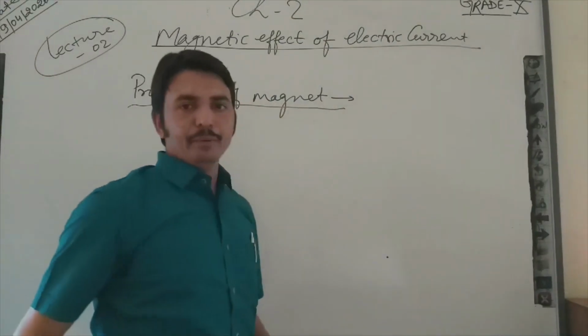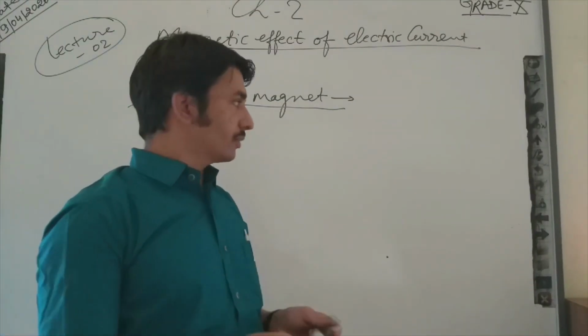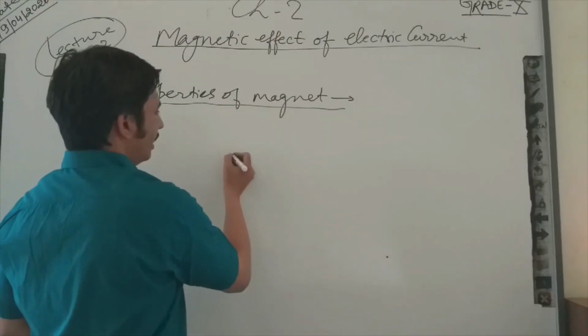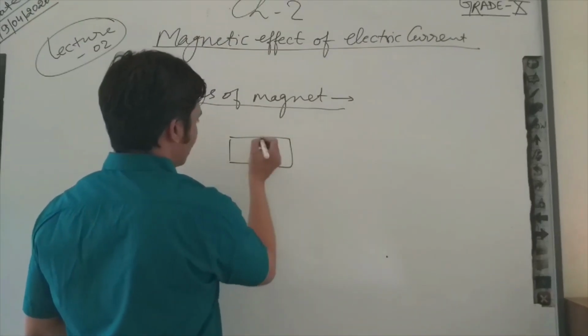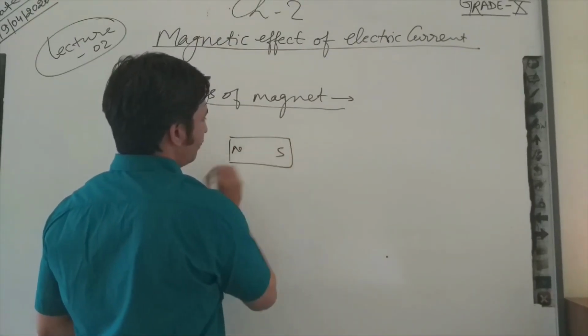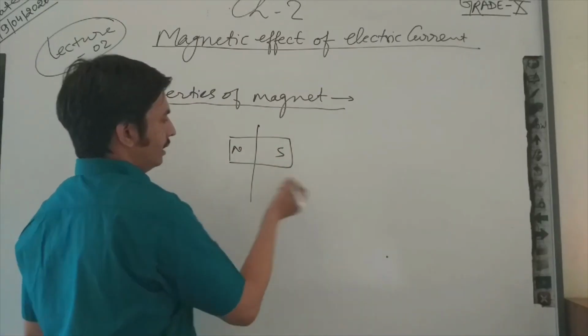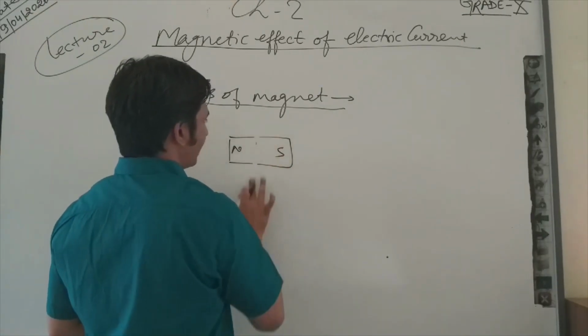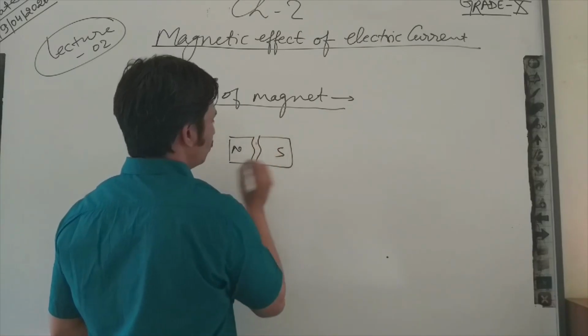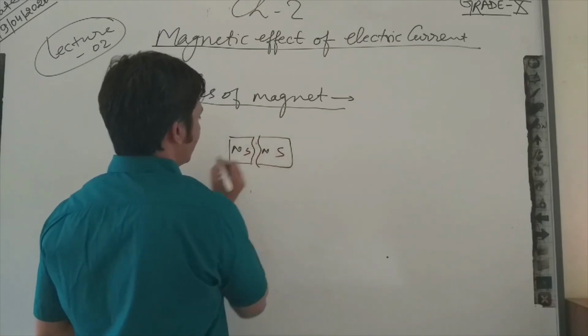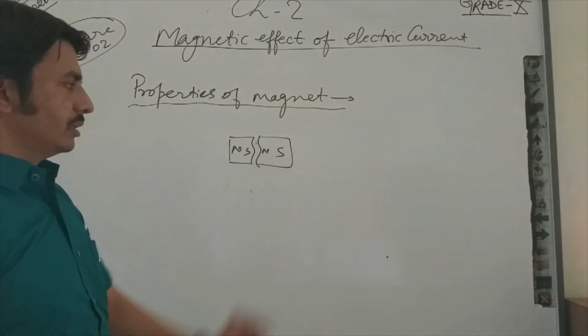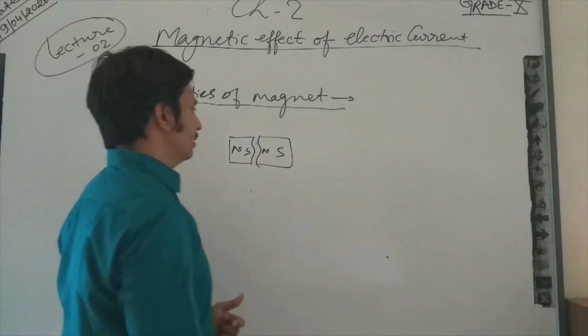What will happen if I break the magnet from the center like that? I break the magnet, north and south, from the mid part. Then each part becomes a separate magnet. You can see these two parts become separate magnets, and each part behaves like a perfect magnet.